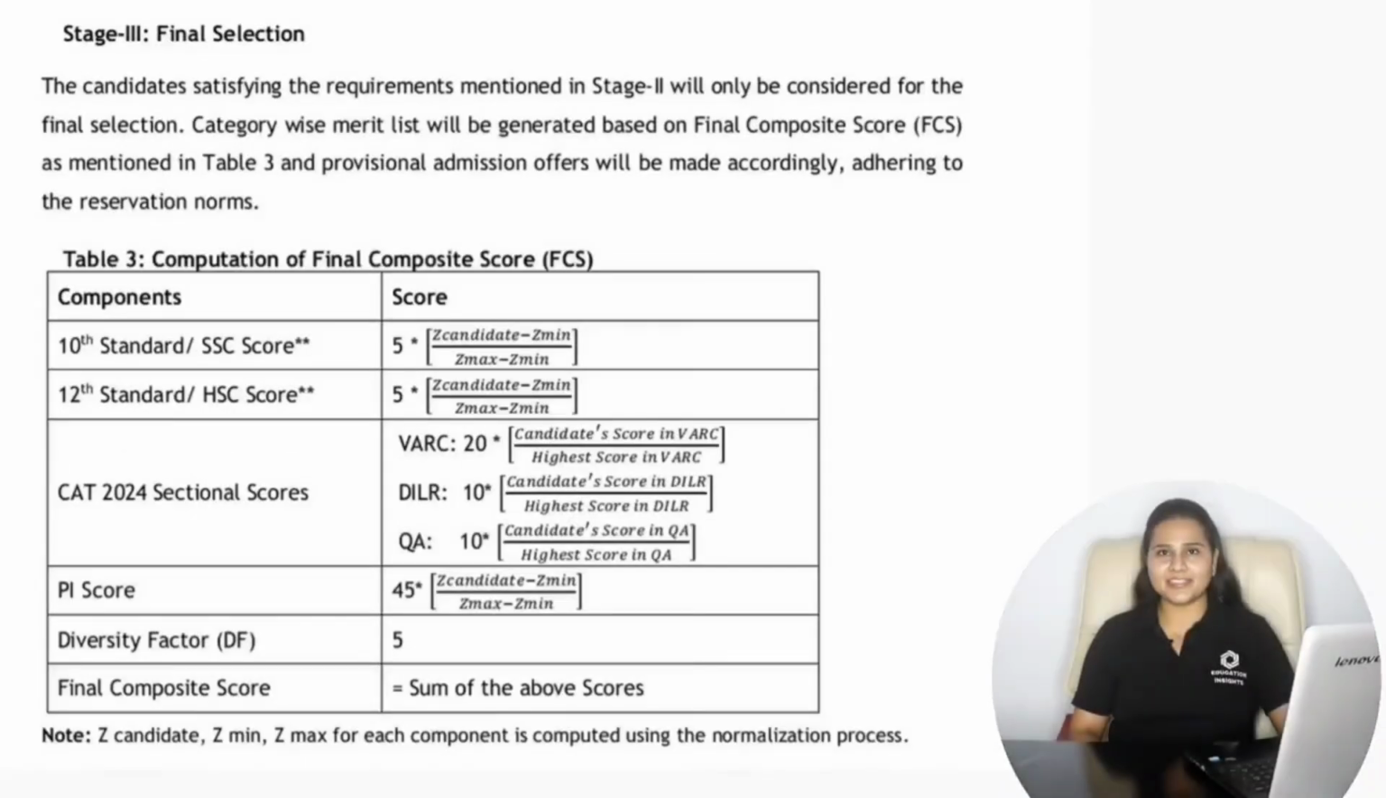Now if we consider the final selection, in the final selection the composite score is calculated using various parameters like 5% weightage given to your class 10 score, 5% weightage given to your class 12 score, then your CAT 2024 score will have 40% weightage. In that, 20% weightage is given for the VRC section, 10% weightage is given for the DILR section and 10% weightage is given to the quantitative ability section. Then your personal interview score will have 45% weightage and the diversity factor will have 5% weightage. And on this basis the composite score is calculated and then the finally selected list of candidates is done with the Indian Institute of Management Indore.